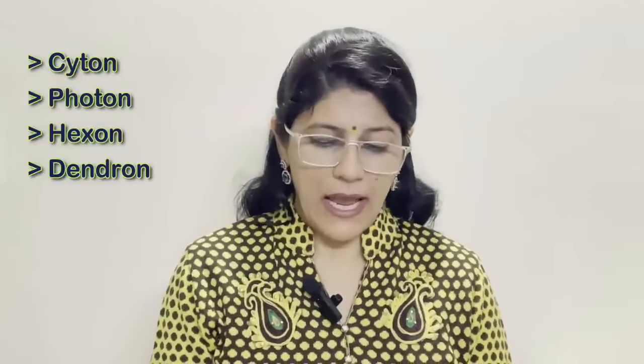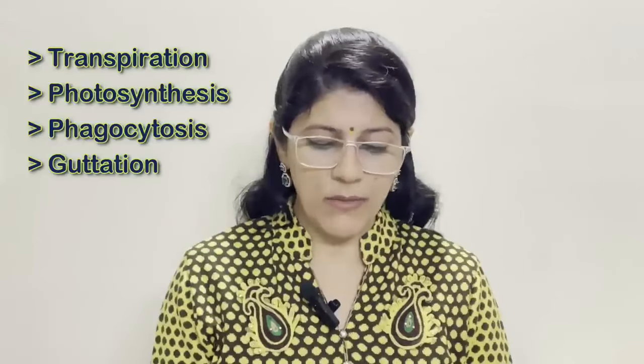So our first part is cyton, photon, axon and dendron. Here the odd one out is photon, and the term related with the category of the rest is parts of neuron. Next, transpiration, photosynthesis, phagocytosis and guttation. So odd one is phagocytosis and the term is plant processes.